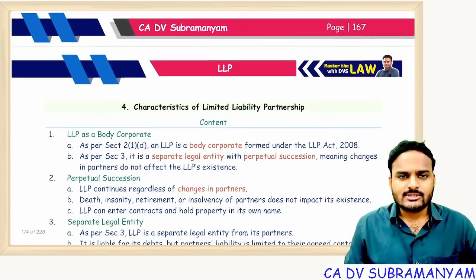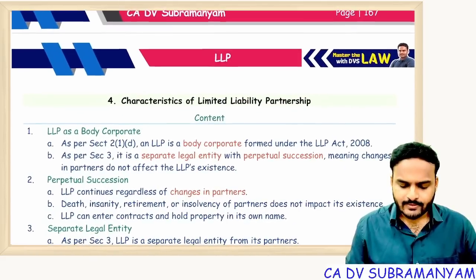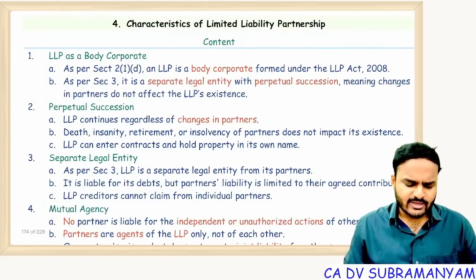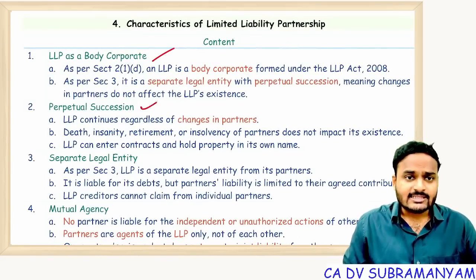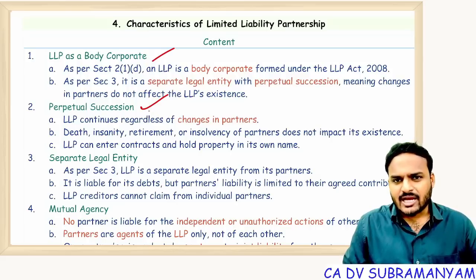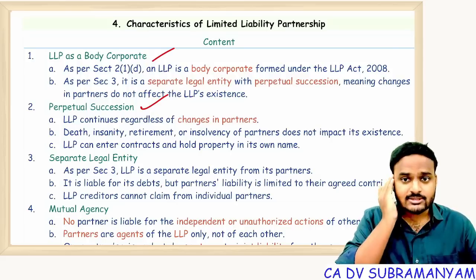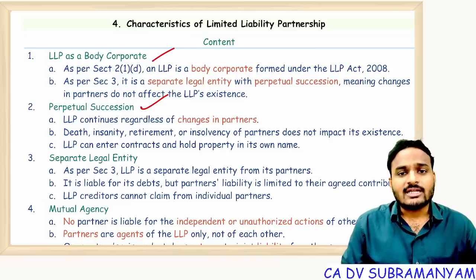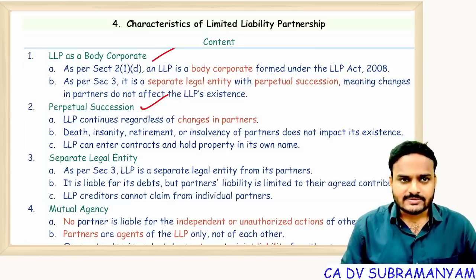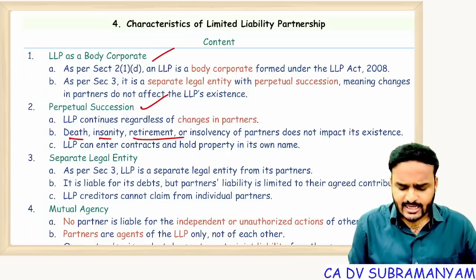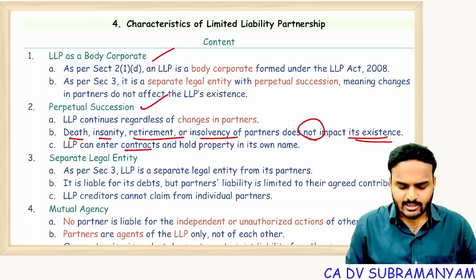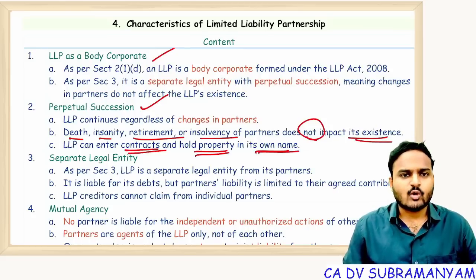Everyone, come on, tell me the limits. 25 lakhs contribution, 40 lakhs turnover. That's it. Characteristics of LLP are very simple. LLP is a body corporate. It is having perpetual succession, that means continued existence. So partners may come, partners may go, but the life of the LLP will not depend on the life of the partners. So death, insanity, retirement, insolvency of partners does not impact its existence. LLP can enter contracts, can hold property in its own name.